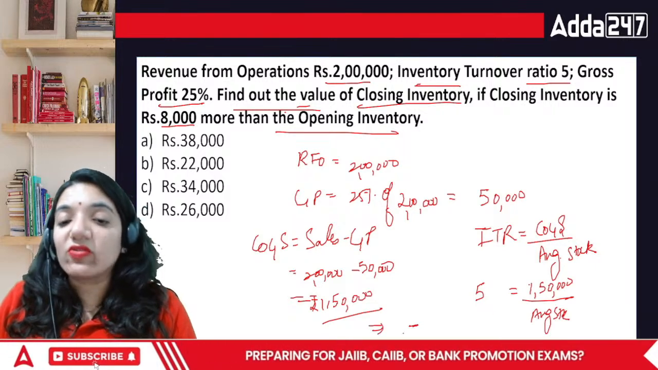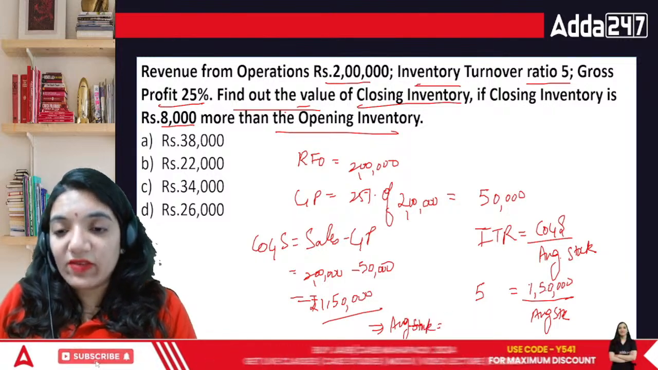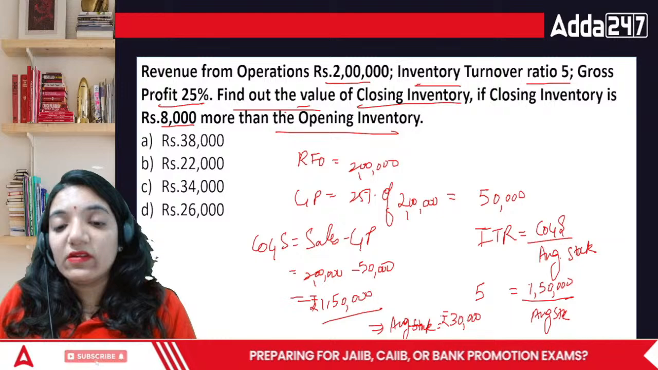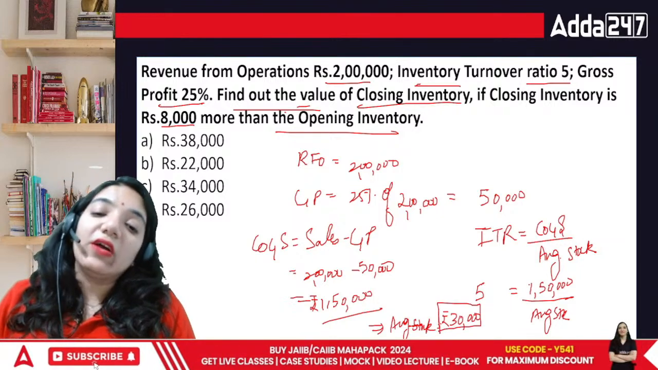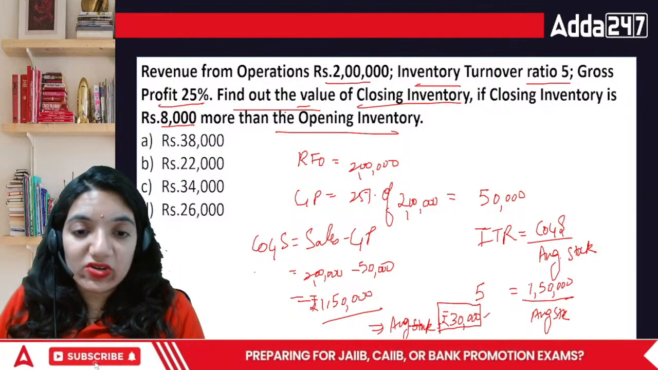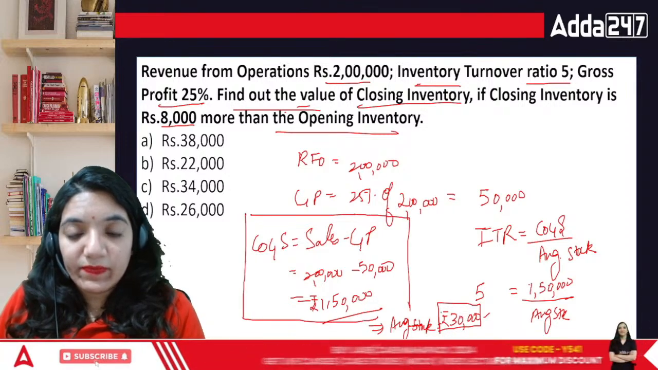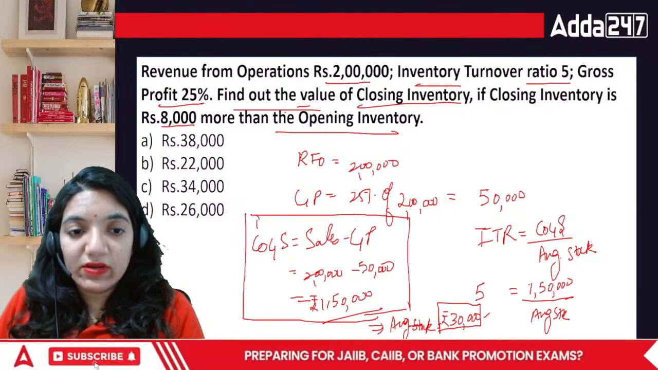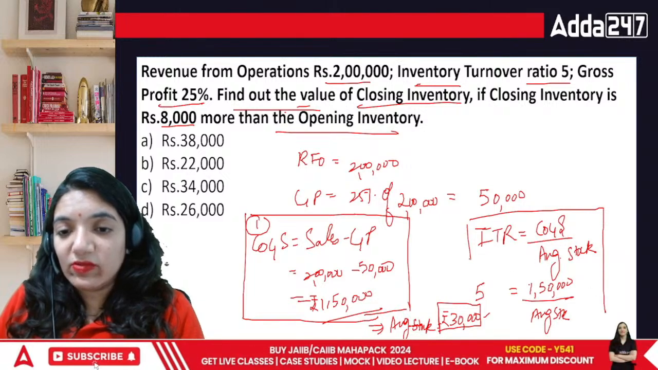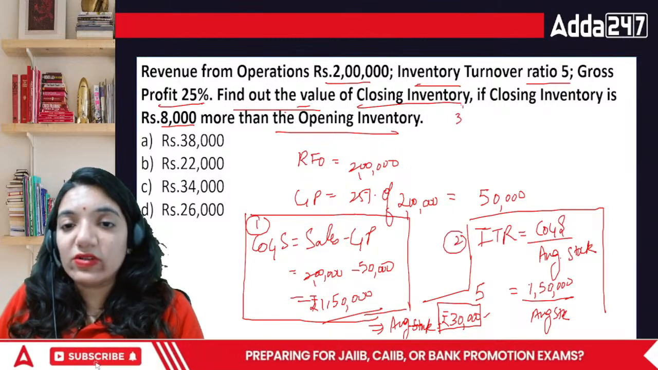Now you know the average stock. What is the average stock, everyone? That is 1,50,000 divided by 5, that is rupees 30,000. Right? 5 3s are 15. In this case, the average stock is 30,000. Now, based upon this average stock, this was the first calculation, this is calculation number 1, and this is calculation number 2. Going for calculation number 3.